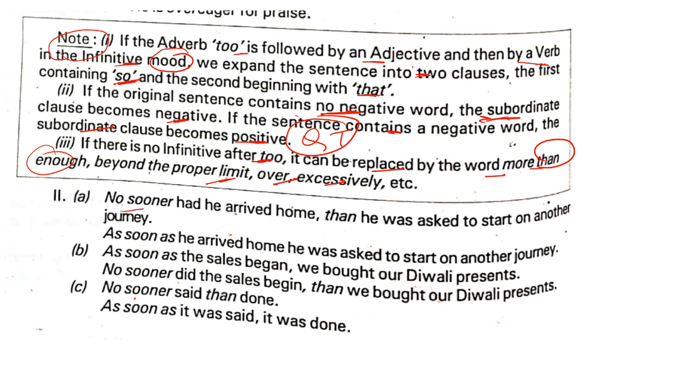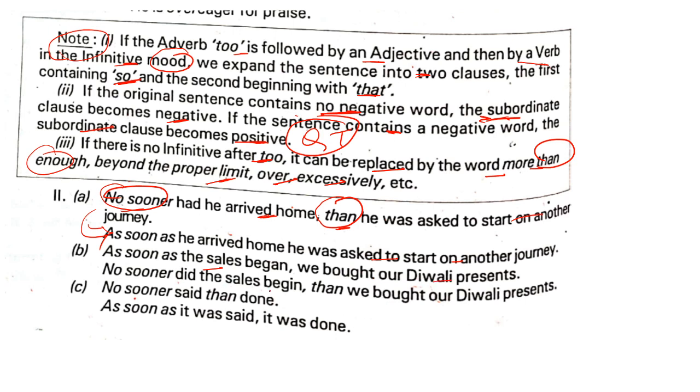No sooner had he arrived home than, you saw it? When you use "no sooner", you will put "than". No sooner than he was asked to start another journey. So, when you write the answer, you'll say, as soon as he arrived home, he was asked to start on another journey. As soon as the sales began, we bought our Diwali presents.